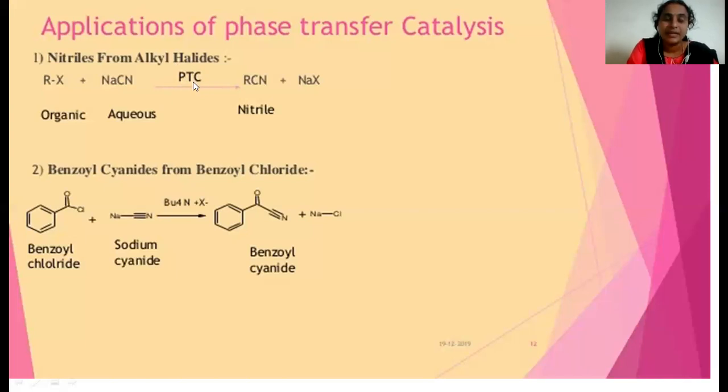This compound has both non-polar nature as well as polar nature. That means it can dissolve in organic solvents as well as aqueous solvents. So it dissolves in both solvents and carries one of the reagents from the aqueous phase to the organic phase. That means it brings the ligand, nucleophile, or reagent from one phase to another phase, where the reaction will take place.